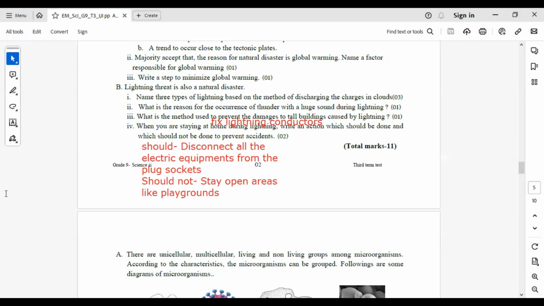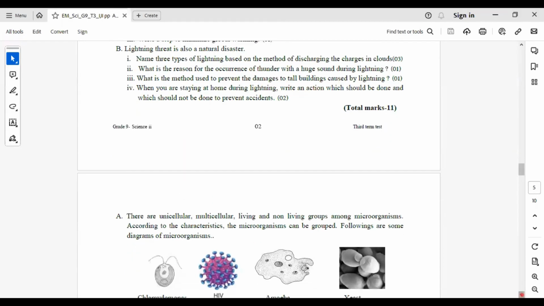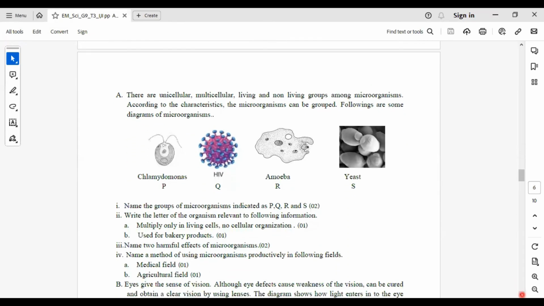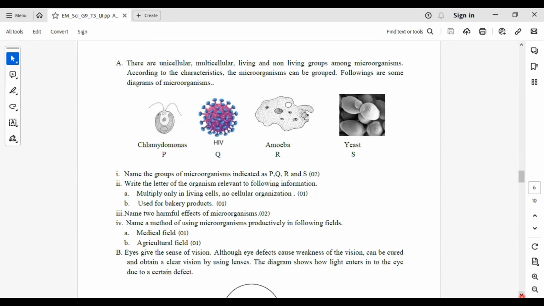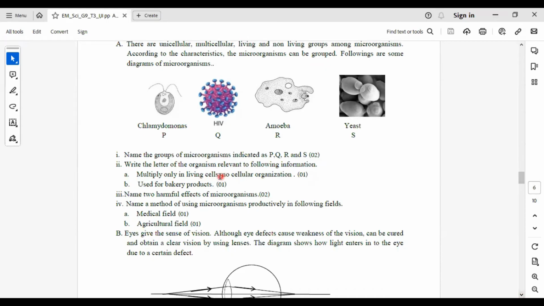Now we will move to the 4th question. There are unicellular, multicellular, living and non-living groups among microorganisms. According to the characteristics, the microorganisms can be grouped. Following are some diagrams of microorganisms. Chlamydomonas, HIV, amoeba, and yeast can be seen. Name the groups of microorganisms indicated as P, Q, R, and S.